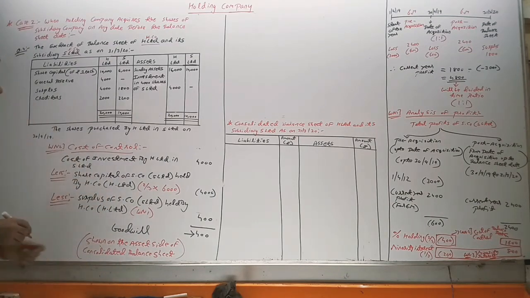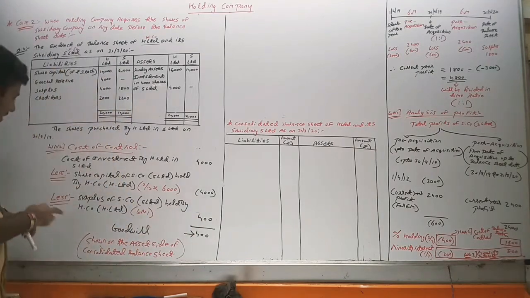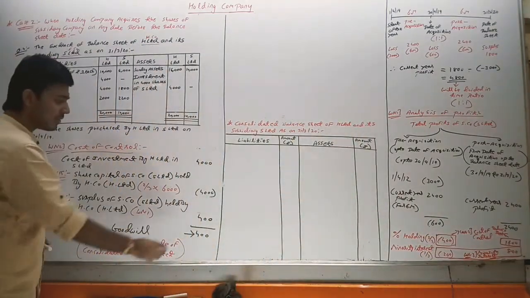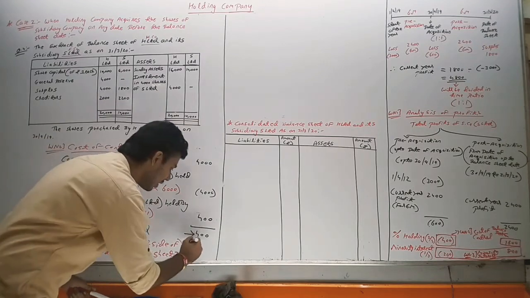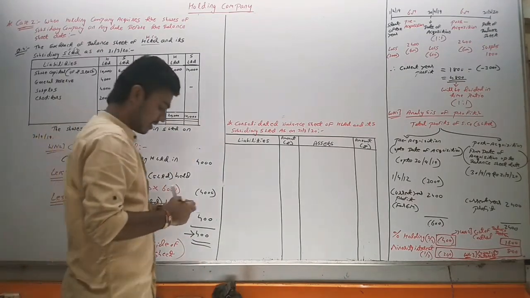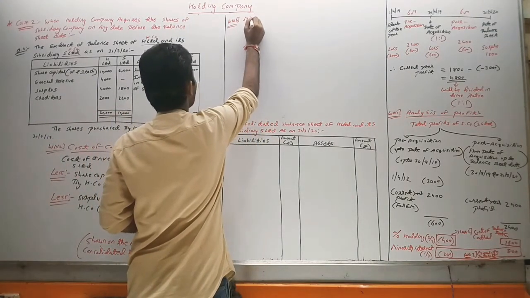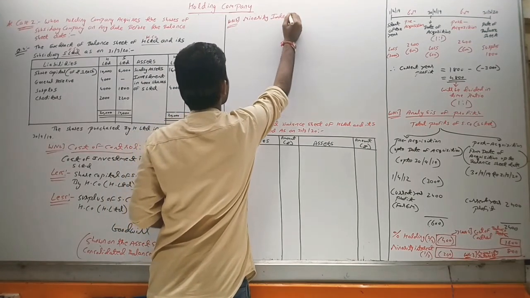Fine. So why have I taken this positive 400? Here we have 'less', but it is already negative, and negative becomes positive. So we have taken a positive 400. This 400 will be transferred to goodwill on the asset side. We will see it later when we do the balance sheet. Now working note number 3 for minority interest.